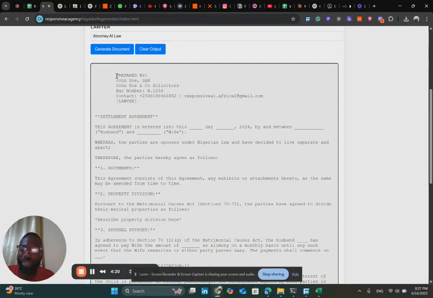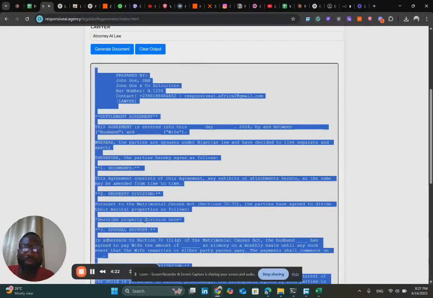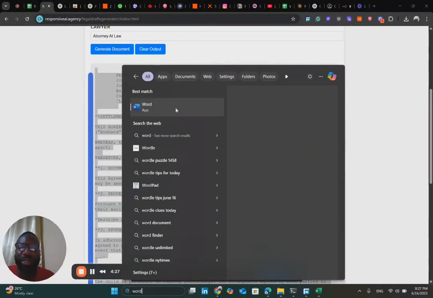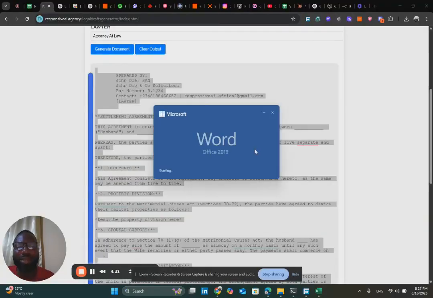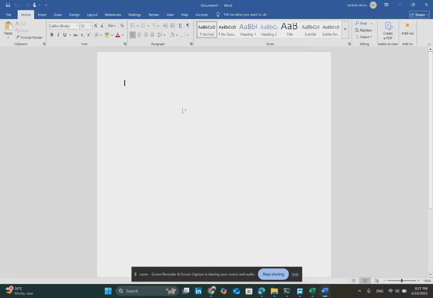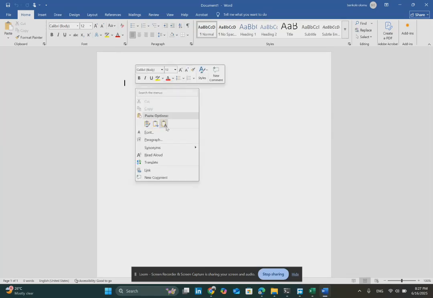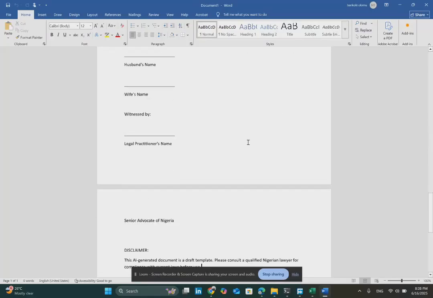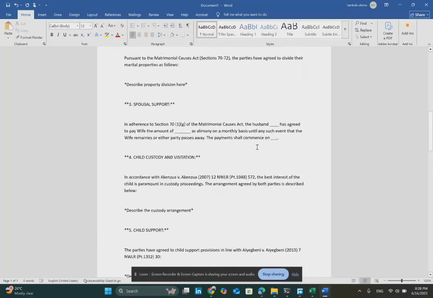So what you just do is select all, copy, and then go to your Word document. In a subsequent version, we'll be making it such that it can generate PDF as the case may be, but this still works. So you load up your Word document, and then you right click, and make sure to choose the keep text only option under your paste options, so that you have the document generated for you.